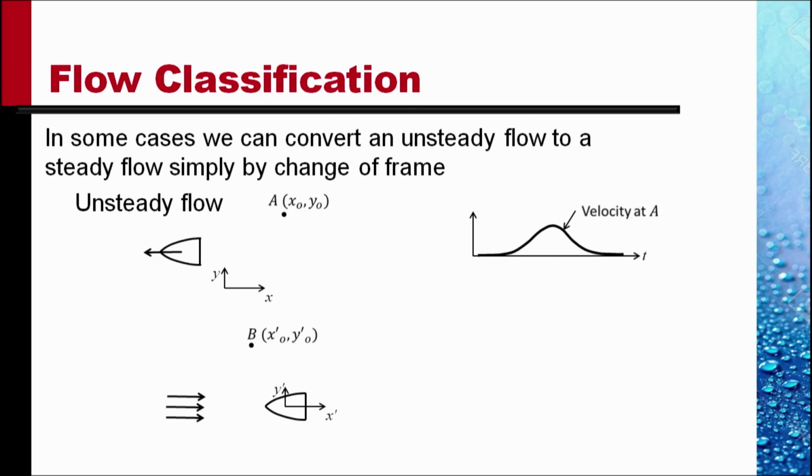Then the velocity at point B would always be the same, invariant with time. The value would depend upon the location of B relative to the body. If it is at the nose of the body, the fluid at the nose is always at rest. But far away, the velocity is equal to v, the speed of the body.